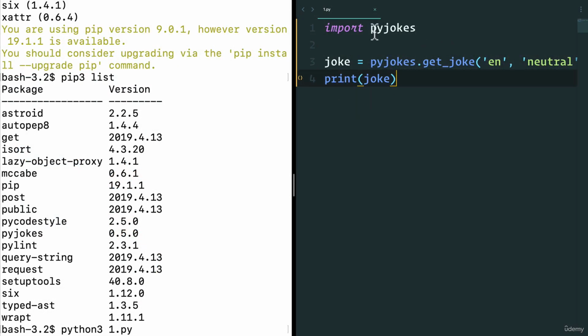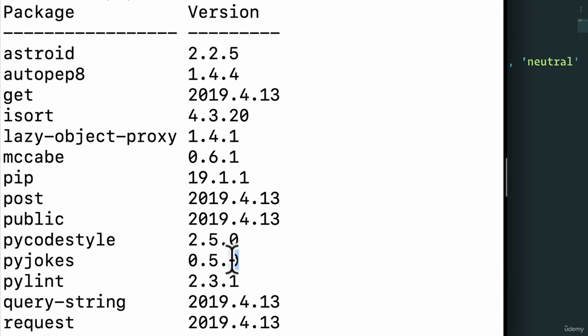This PyJokes that I just installed, this library, it has version 0.5.0, and this is called versioning in Python and in most programming languages, where the first number is usually a version where if you have bug fixes, you would go from 0 to 1 to 2 so that you update. 5 will be a new release, maybe some added features.